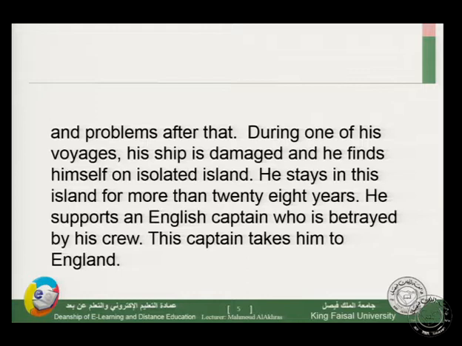During one of his voyages, his ship is damaged and he finds himself on an isolated island. He stays on his island for more than 28 years. He supports an English captain who is betrayed by his crew. The captain takes him home to England. So this is the adventure or the main plot of the novel.